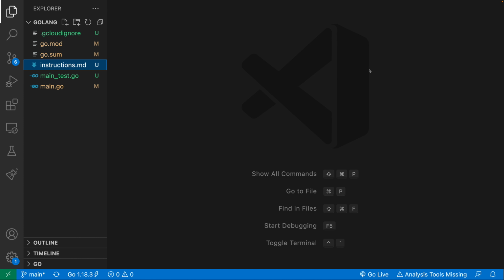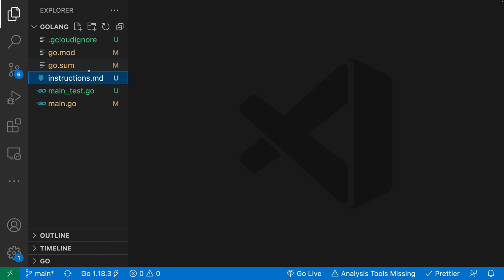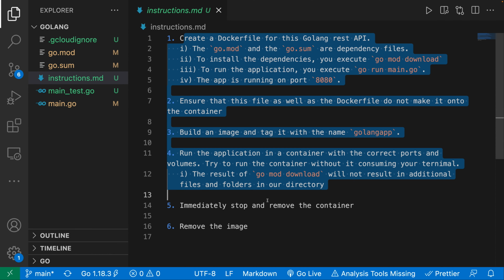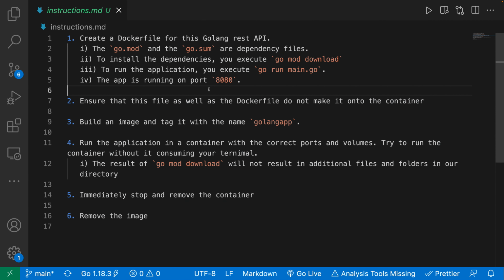So attached to this video, I have a zip file. Go ahead and download it and unzip it, and then open it up in VS Code. Over here, you can see that we have a Go application. Now inside of this Go application, we have this instructions.md. Now in here are just a set of instructions of the things that I want you to do. So let's go ahead and quickly go through them.